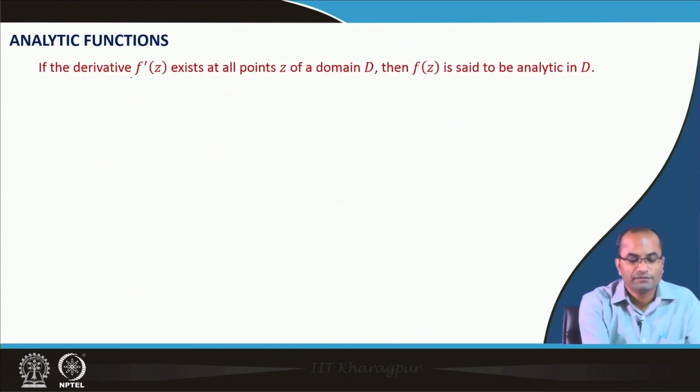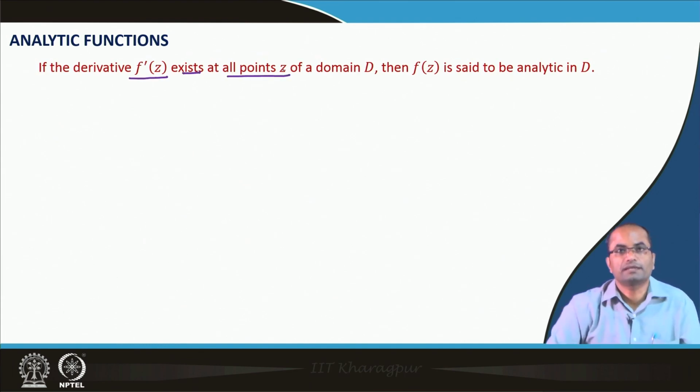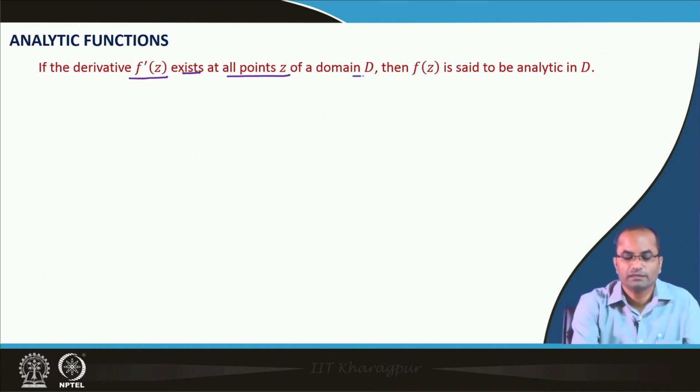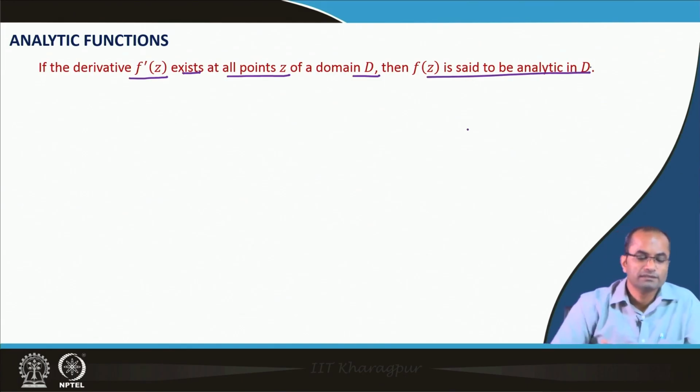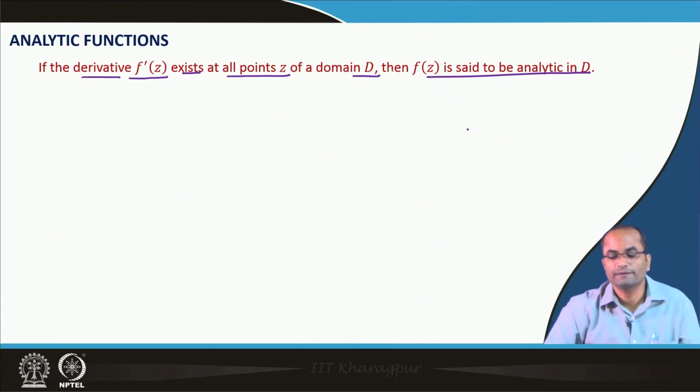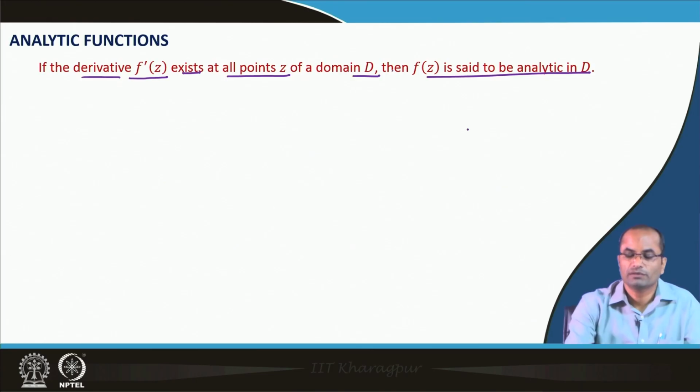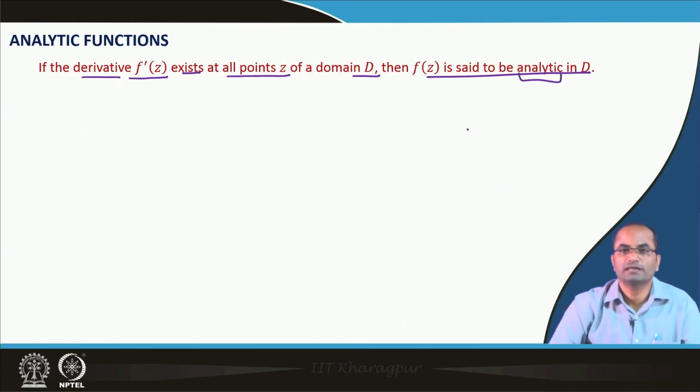If the derivative f prime z exists at all points z in a domain D, then f z is said to be analytic in the domain D. Looking at this, we do not see any difference between differentiability and analyticity. If the derivative f prime z exists at all points z of a domain D, then we also call f z differentiable in D, but now we are saying that f z is analytic in D.